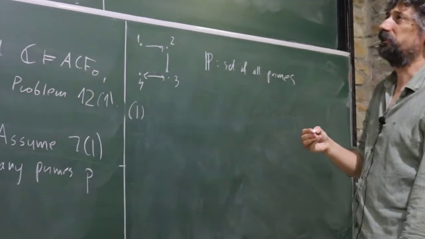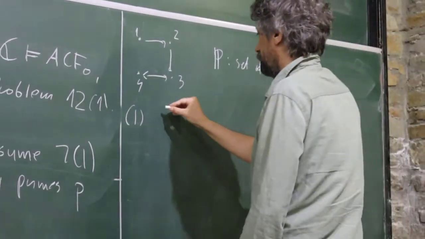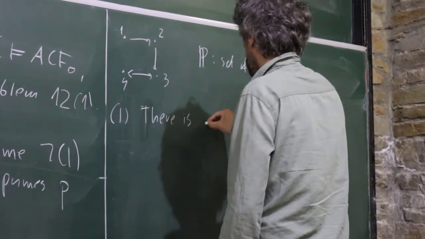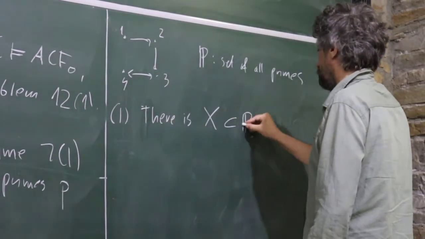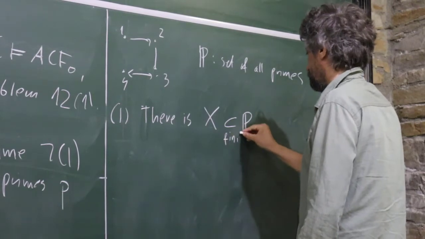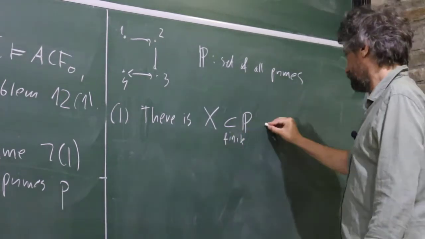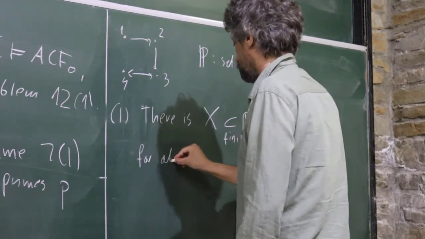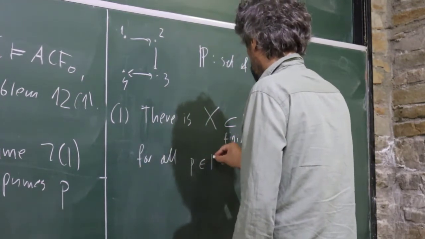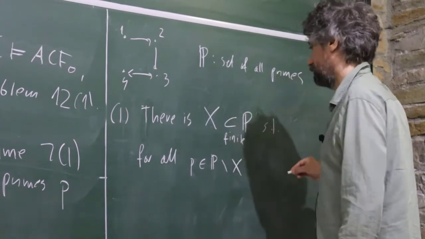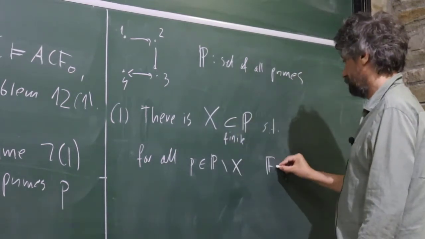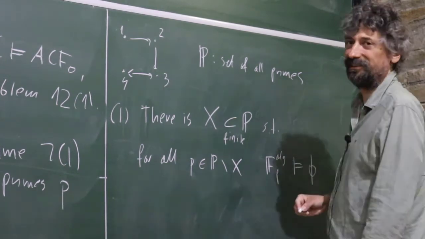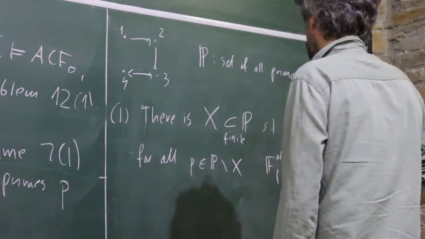So 1 really says there is X in P finite such that for all P here FP-arch C. So negating is